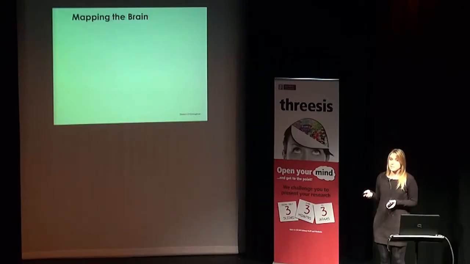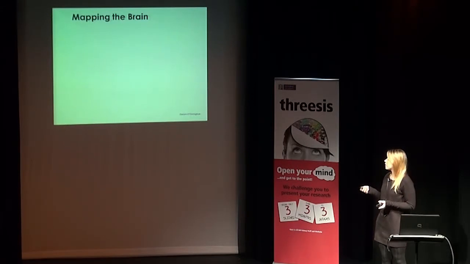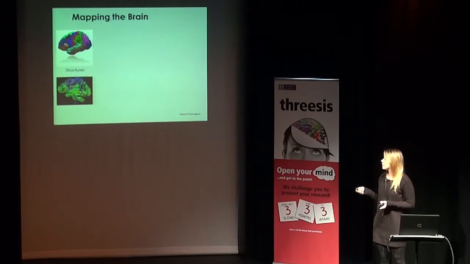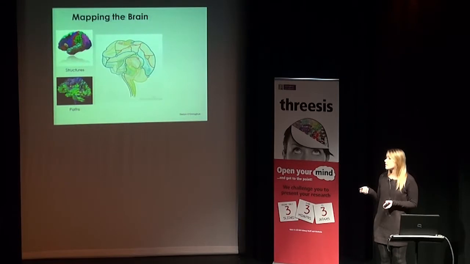And I want to do this by mapping the brain. So current methods for imaging include identifying the structures of the brain and tracking the paths of the brain. But I want to combine these two to essentially create a roadmap to the brain. Then, after mapping the series of connections, I need a measure of how well connected it is.